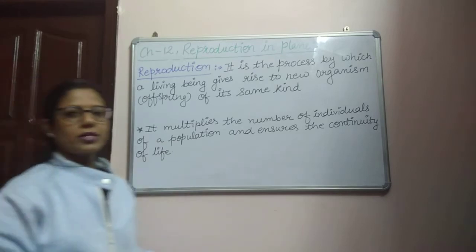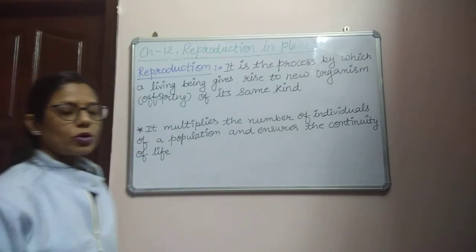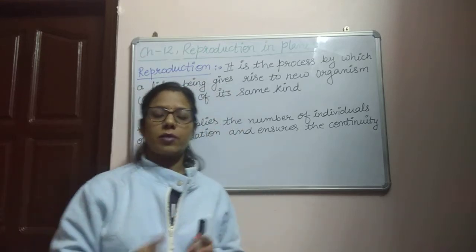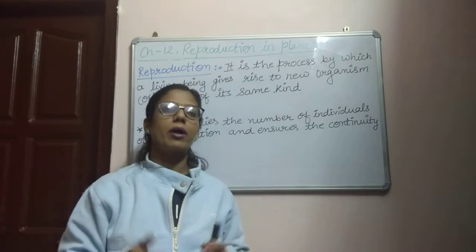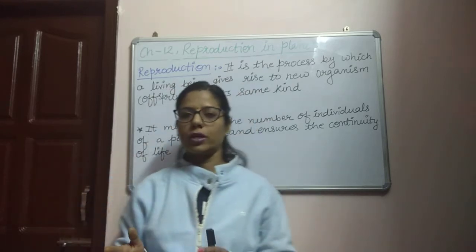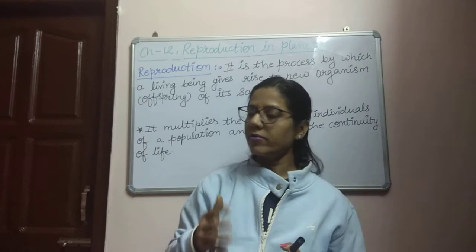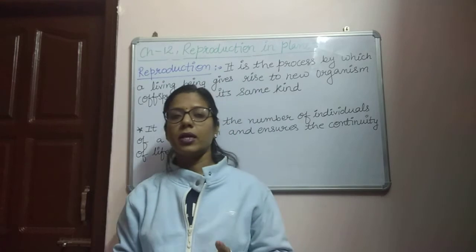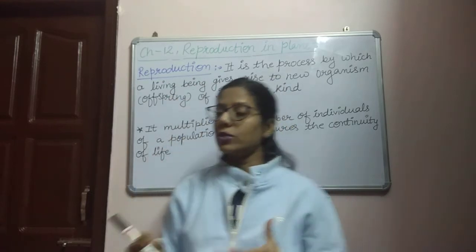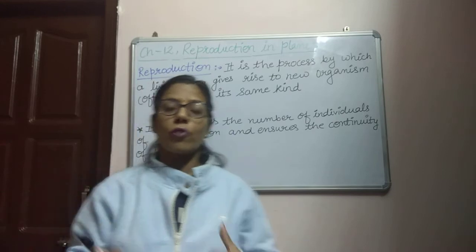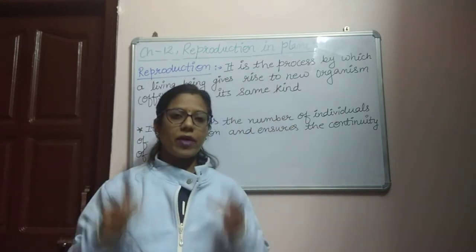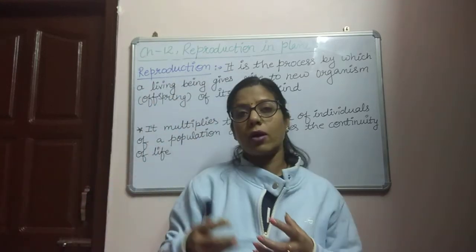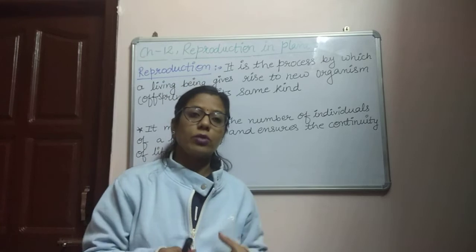Now, our next topic is reproduction. We can see in our surroundings different organisms, some are plants, some are animals and some are microorganisms. A mango plant gives rise to the same mango plant. It does not give rise to a neem or any other type of plant. Similarly, a dog or a cat gives rise to new offspring of their same kind. Have you ever thought how these organisms produce new organisms of their same kind?